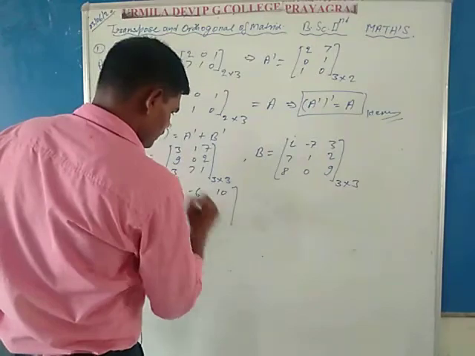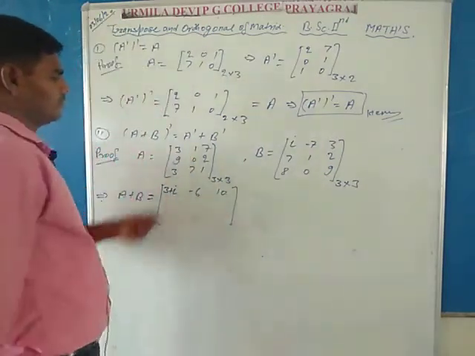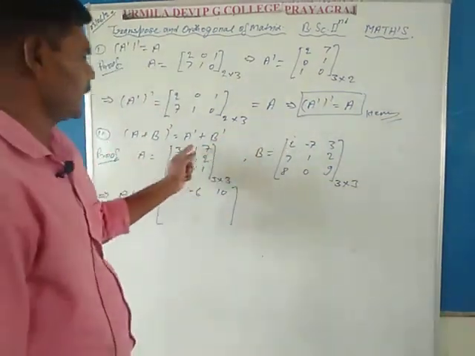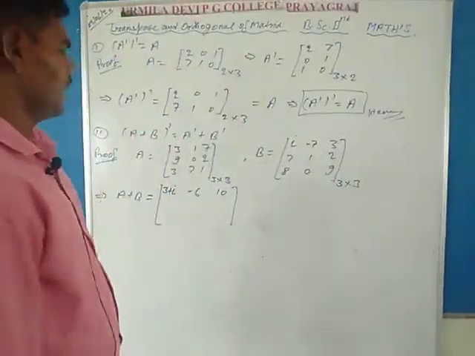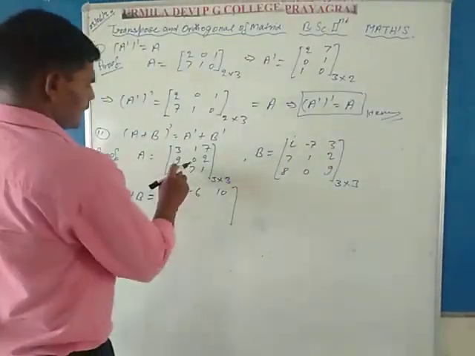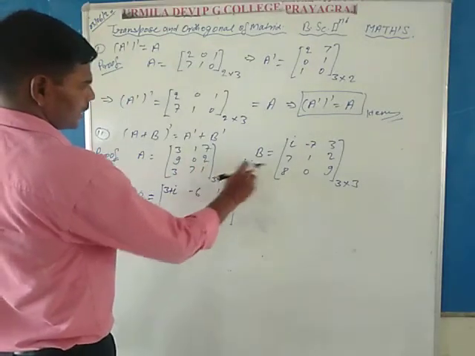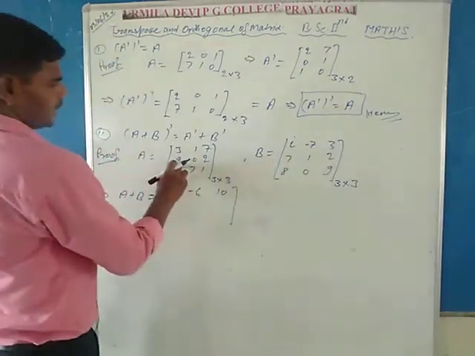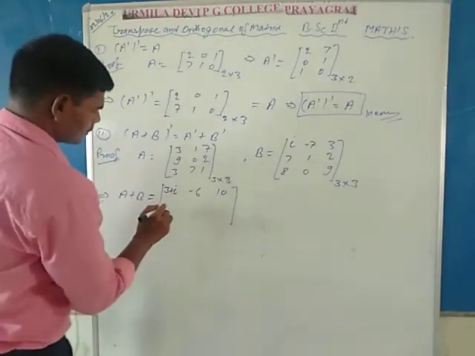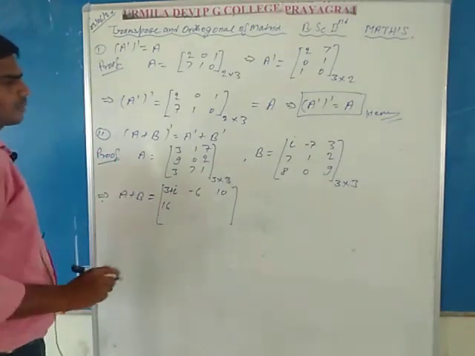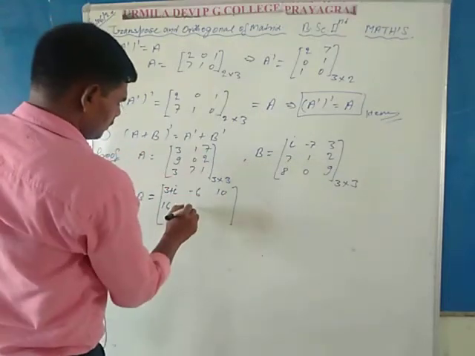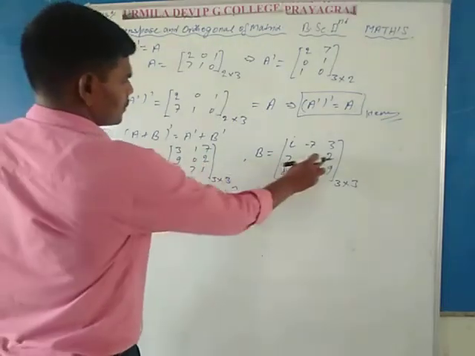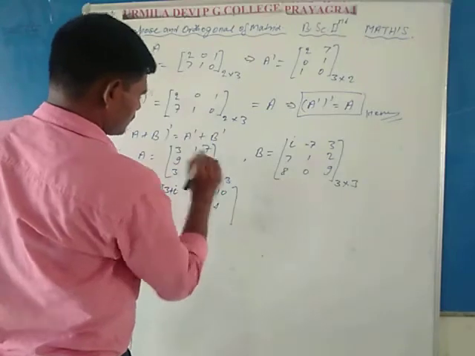Then the second row adds with the second row: 9 plus 7 is equal to 16, 0 plus 1 is equal to 1, 2 plus 2 is equal to 4.